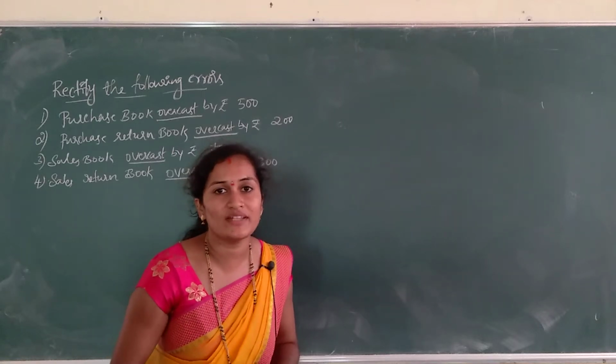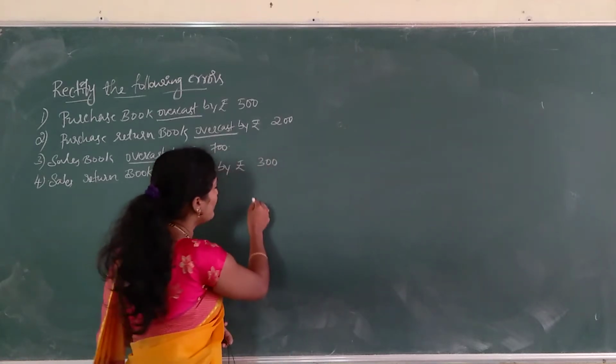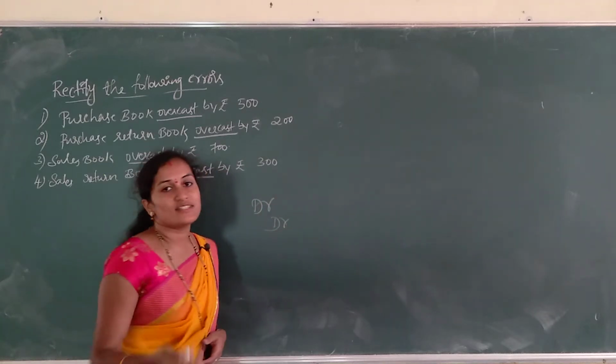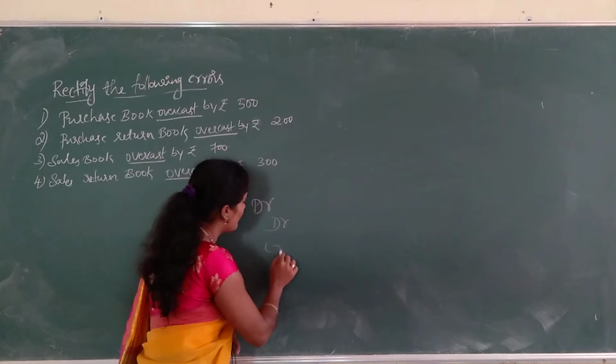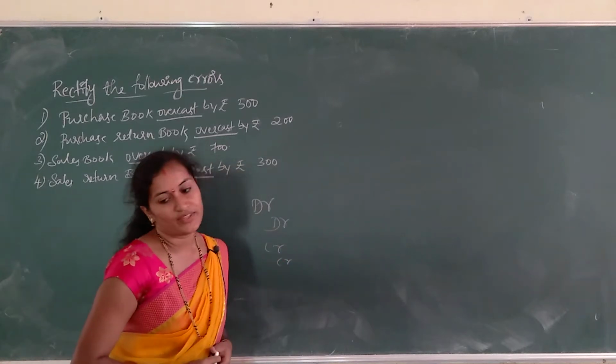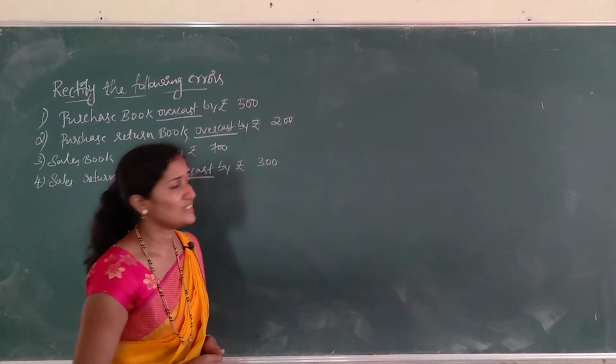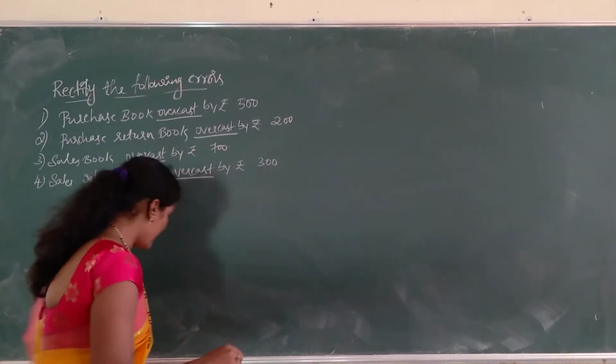If it is short, it is the same. If it is short on the debit side, we have to give debit itself. If it is short on the credit side, we have to give credit itself. So, this is the principle to rectify the errors. Let us solve this problem.